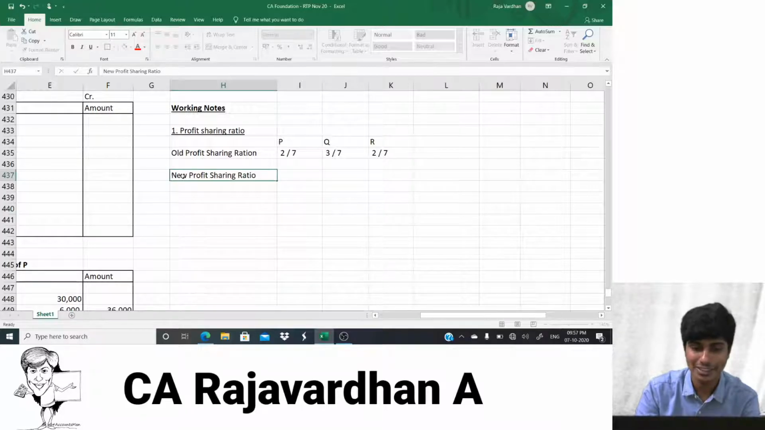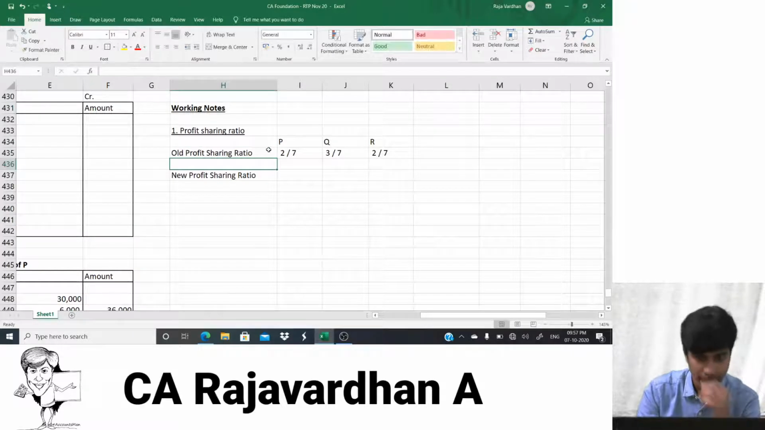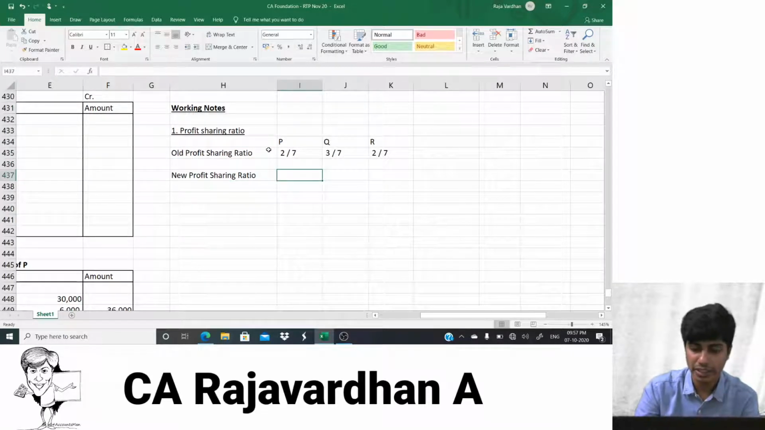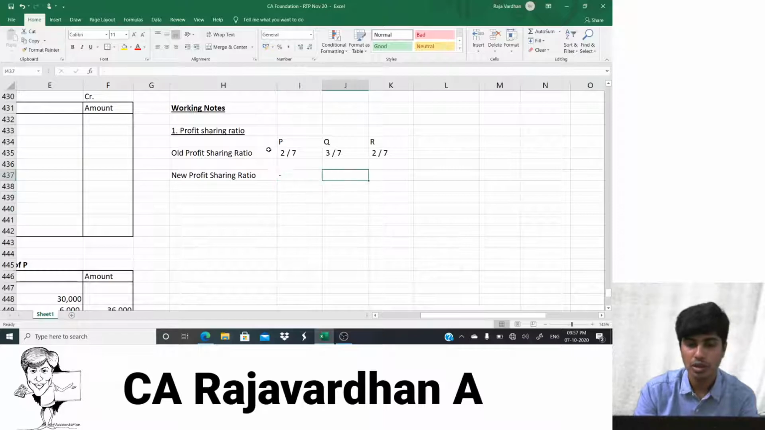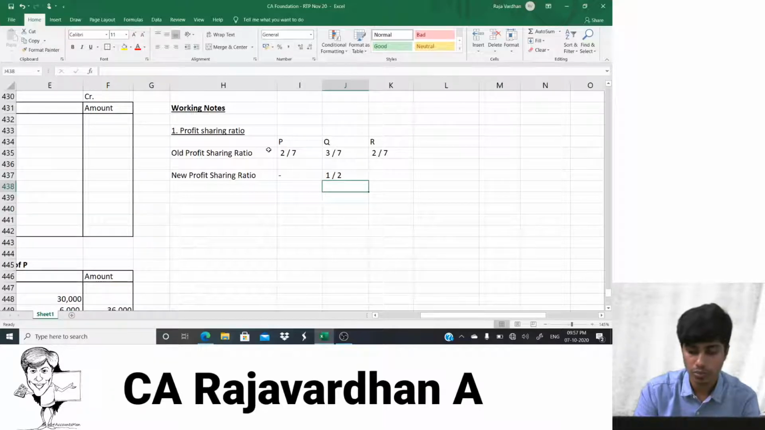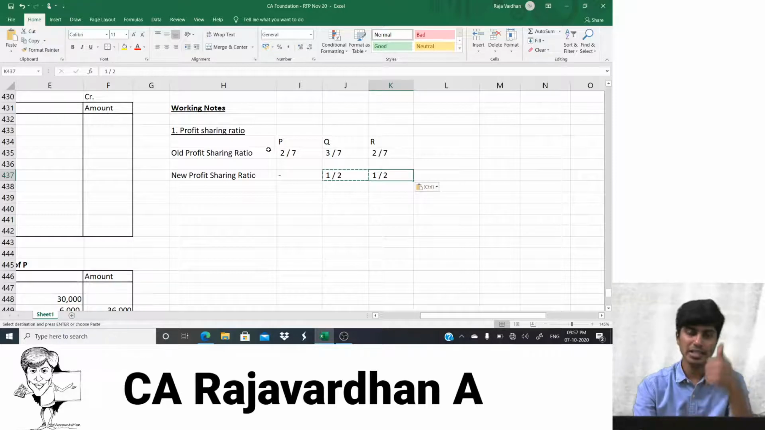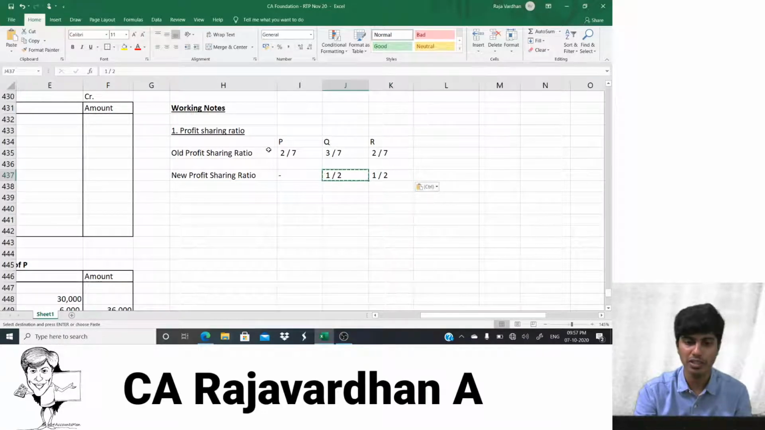Okay, P retires, so P's ratio wouldn't be there. How about Q and R? It is going to be 1 by 2 and 1 by 2. You guys get it? So Q and R's profit in the future is going to be equal. It's this way.